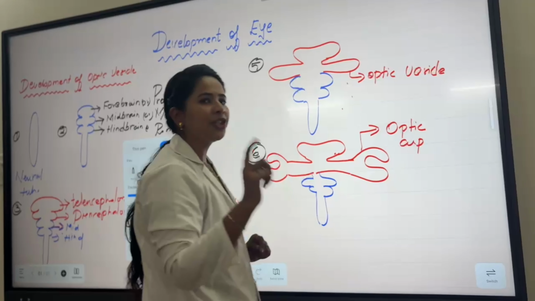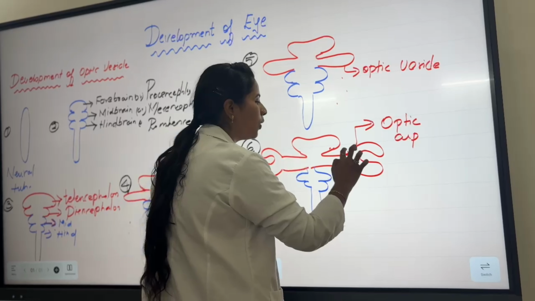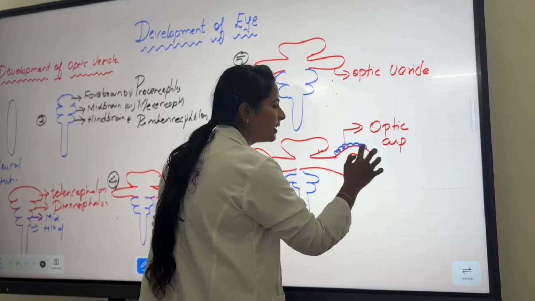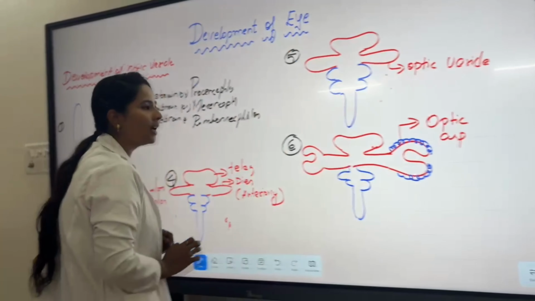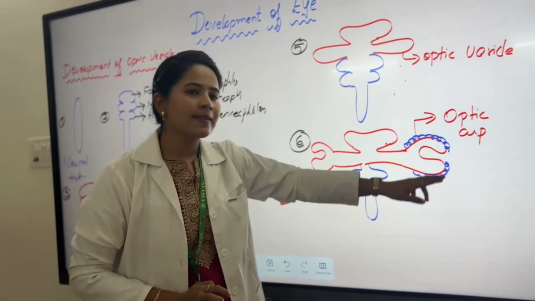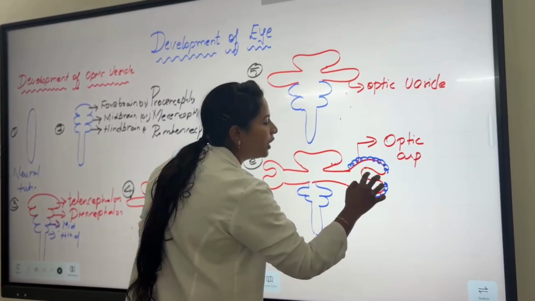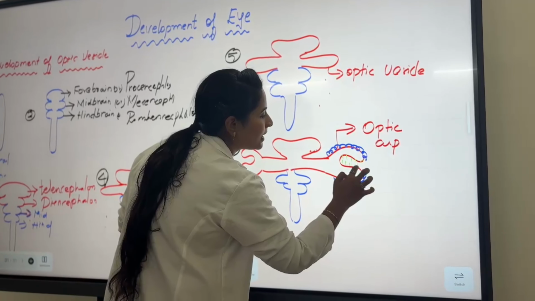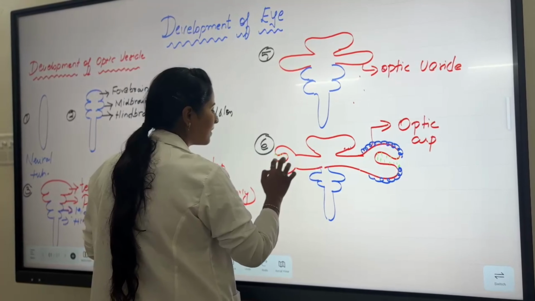The optic cup has two layers, the outermost and the innermost layer. The outermost layer is the pigment layer. As we studied in the retina, the outermost layer is the pigment layer and the innermost layer is the neural layer. We studied this already in the retina, right? I am drawing it on both sides.